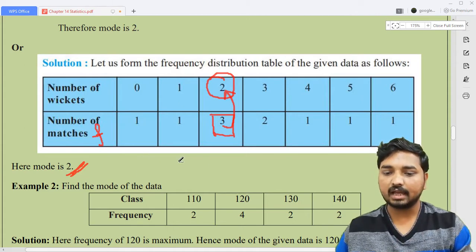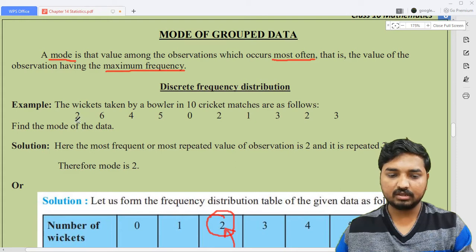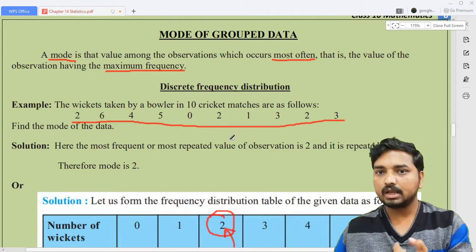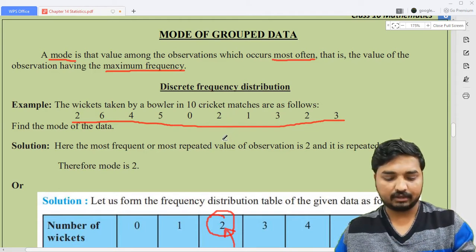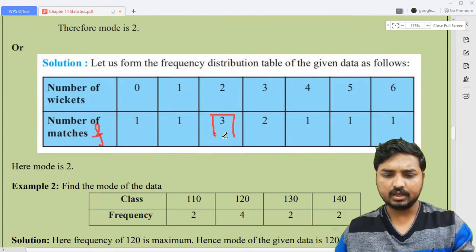If the data is given like this in the problem itself, then it will be very easy. But if the data is given like this, you just need to verify. You need to do some work, to identify which appears more times. So this is the easiest way to identify the mode of a given data.